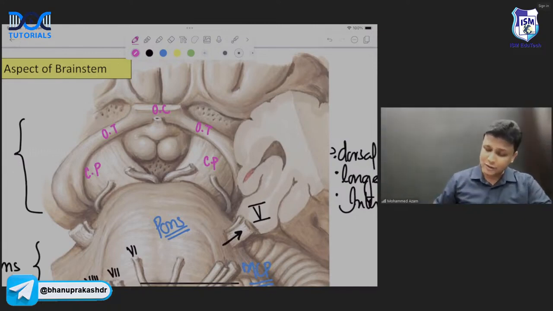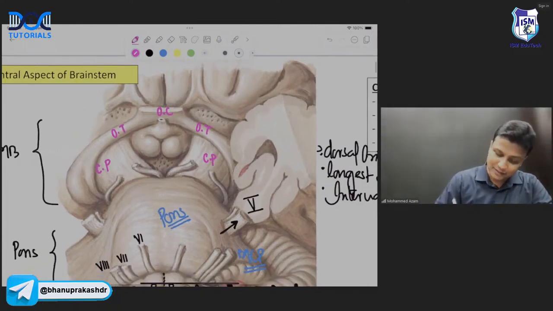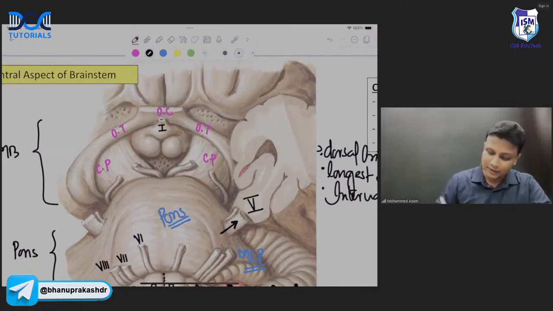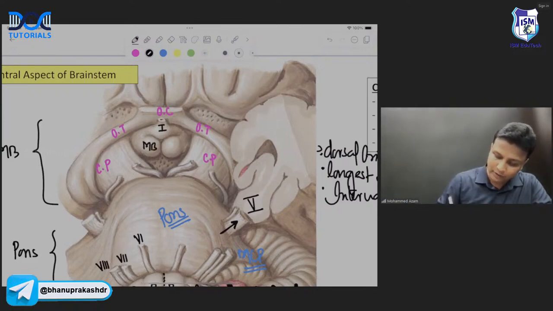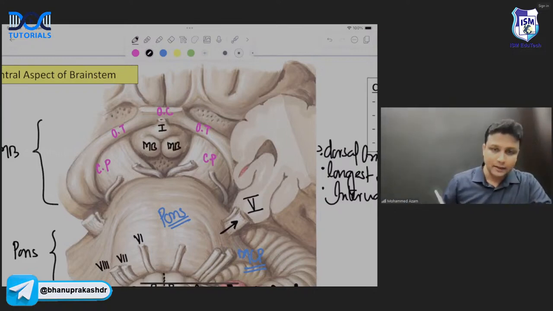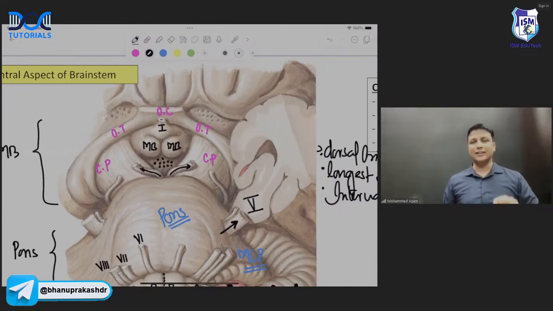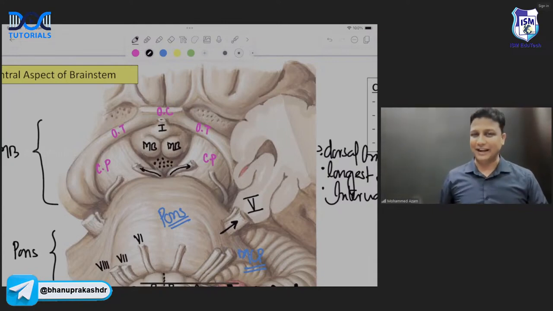Now, what are the contents of interpeduncular fossa? Yes, this is infundibulum here. Infundibulum will be attaching to the pituitary gland, but it is cut there. This one here will be the mammillary body here, sir. This one again here will be the posterior perforated substance here. And then this is the cranial nerve number 3 here, sir. Okay, and all these are the contents of interpeduncular fossa.